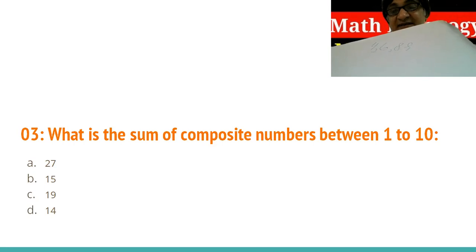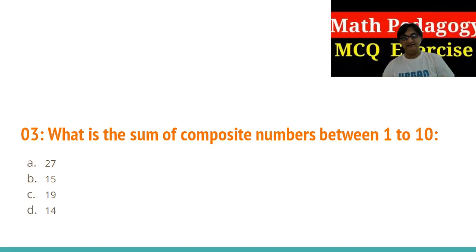We're going to total these, since it says sum. 4 plus 6 is 10, 10 plus 8 is 18, and 18 plus 9 is 27. So the answer is A. The sum of composite numbers between 1 to 10 is 27.